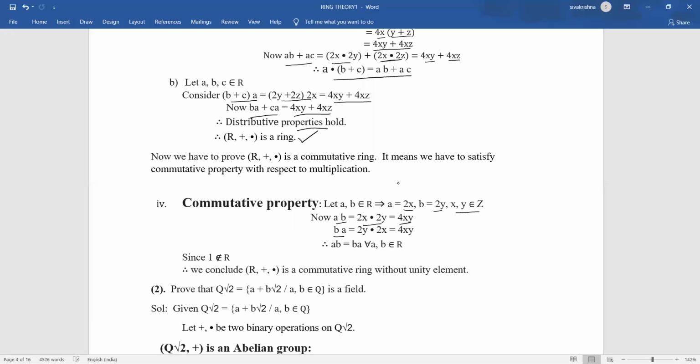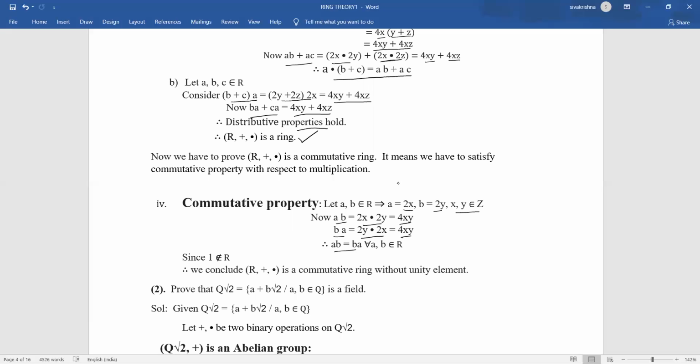Similarly, I consider BA. BA is nothing but 2y into 2x, which is also equal to 4xy. Therefore, AB is equal to BA, which is commutative property with respect to multiplication. Therefore, I say that our ring capital R is a commutative ring.